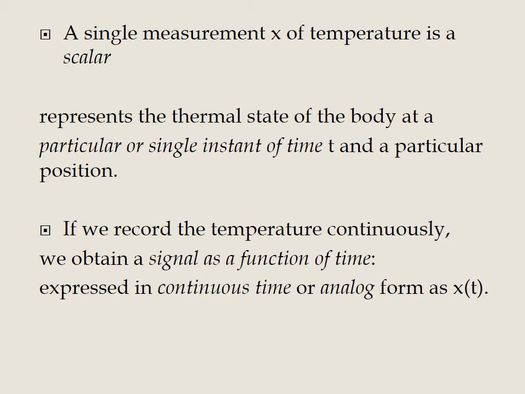If we record the temperature continuously, we obtain a signal as a function of time, expressed as continuous time or analog form. In the next slide, we will clearly see the discrete signals and then continuous signals. The discrete signal means we are getting a particular signal at a particular point of time. The continuous signal means we are continuously getting the signal at regular intervals of time. So these are the differences between discrete time and continuous time signals.